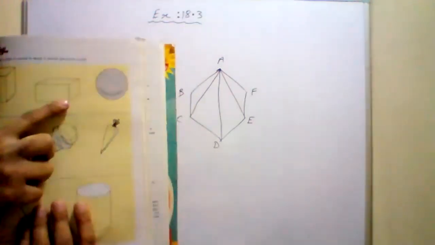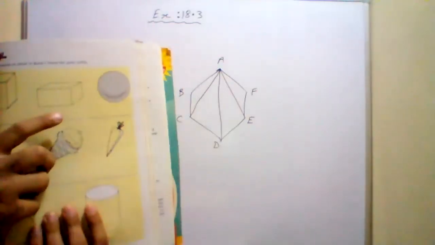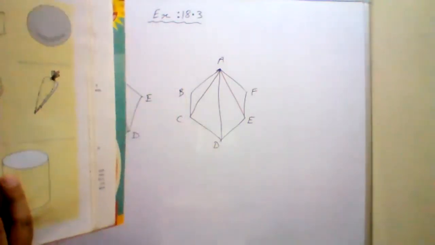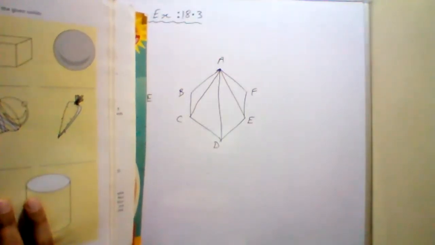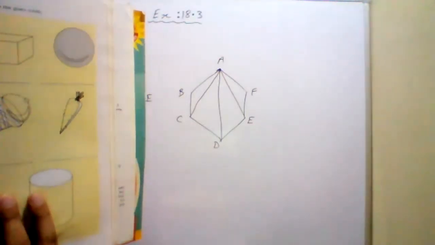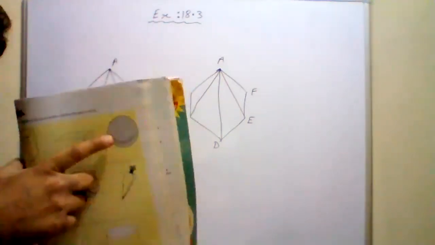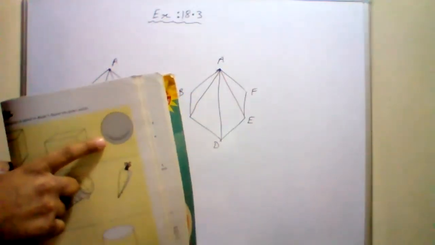Second one is cuboid. Do you know the spelling of cuboid? C-U-B-O-I-D. Cuboid. Okay. Then third one is a sphere. Third one is a sphere. Yes, sir. Write down in your copies.